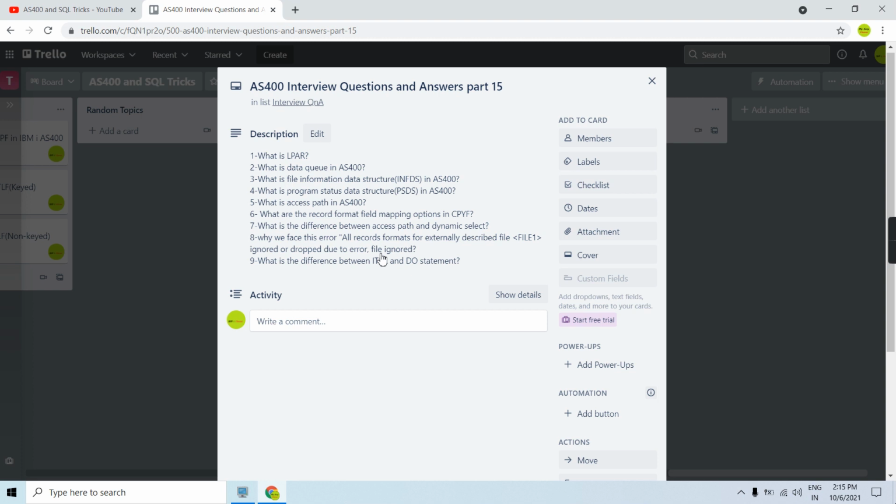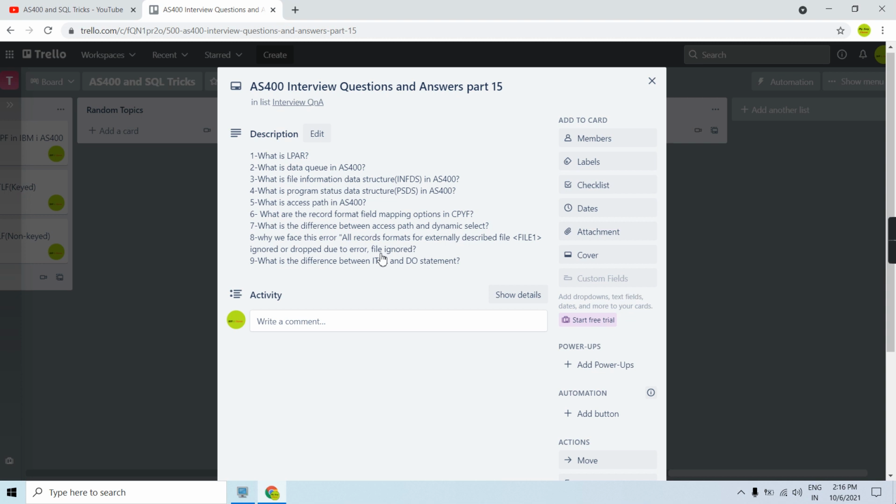ITER transfers the control to the ENDDO, not out of the ENDDO but to the ENDDO. It means, say we are reading 10 records and I want to process only the first record and the third record. So I will not perform ITER on the first and third records, and I will perform ITER on the second, fourth, fifth, sixth, seventh, eighth, and ninth, that is, other than 1 and 3.